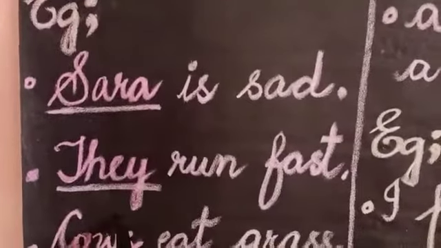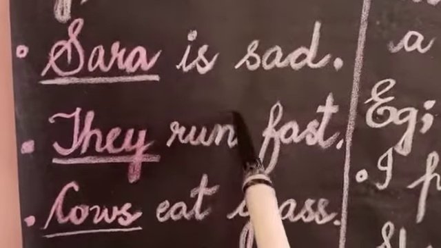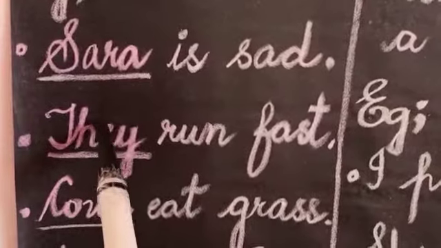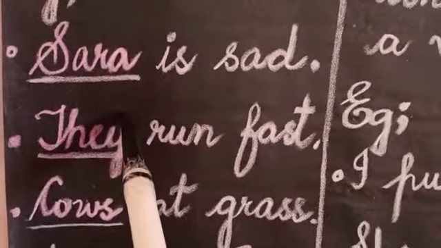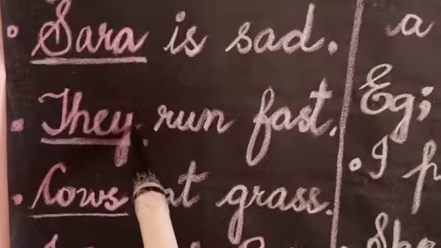Next is, they run fast. You see, my dear students, here there is an action, run. And who is performing this action? They are the doer of this action, run. So we can say that they is the subject.